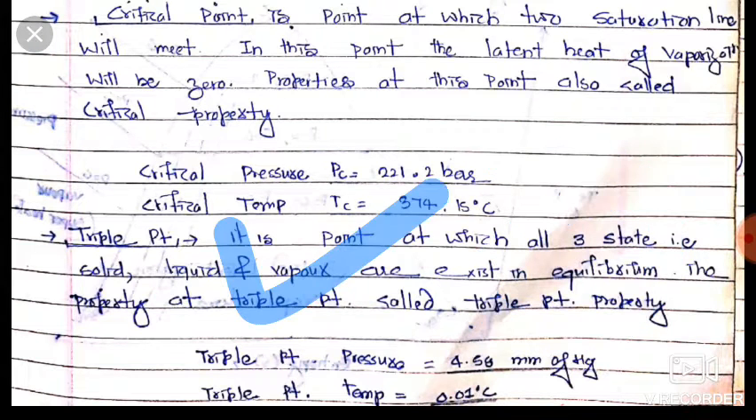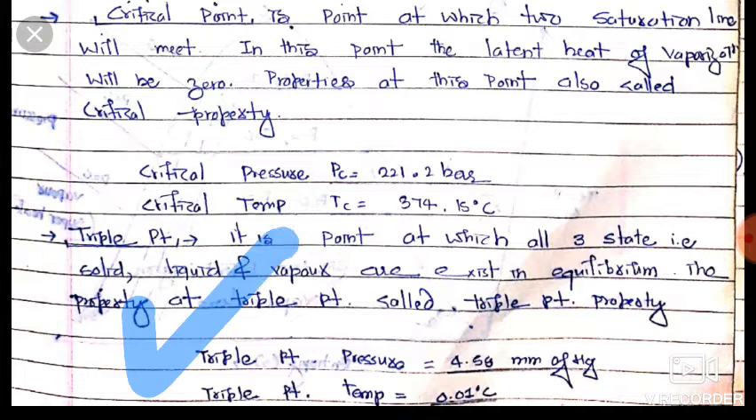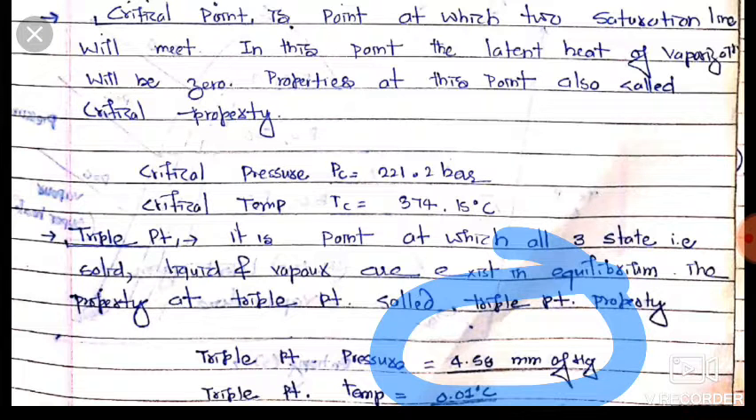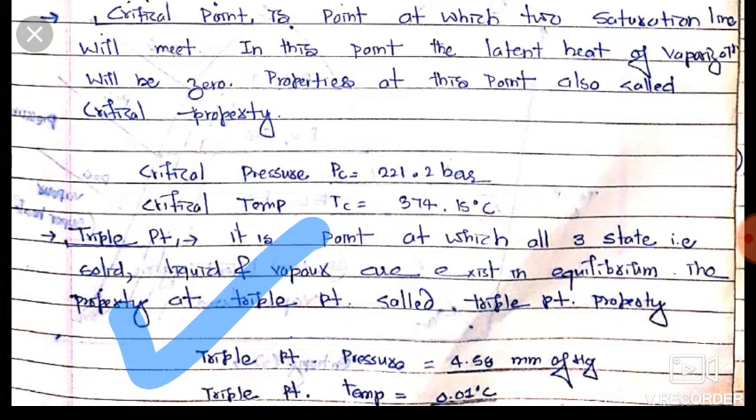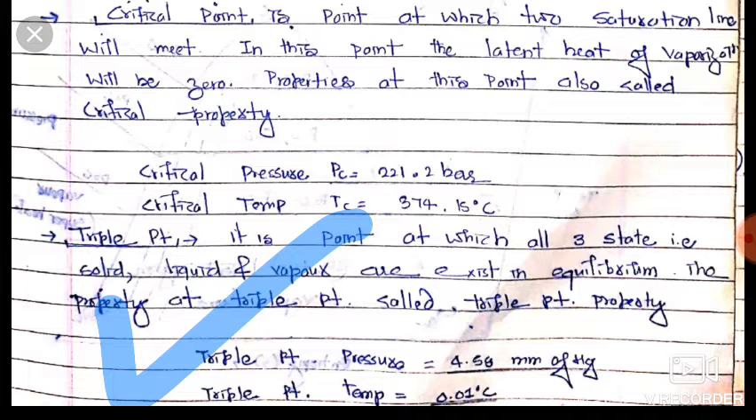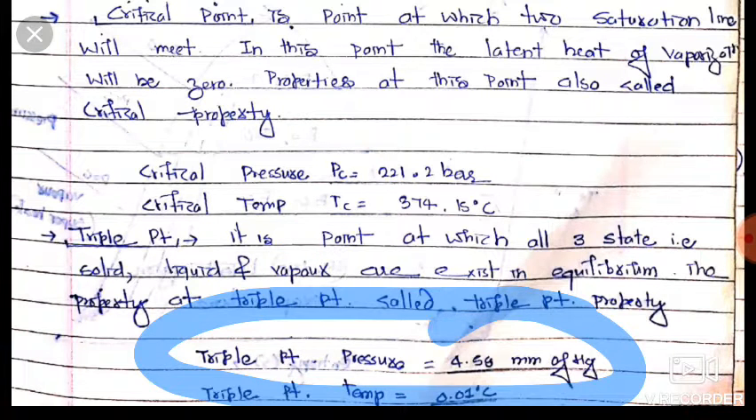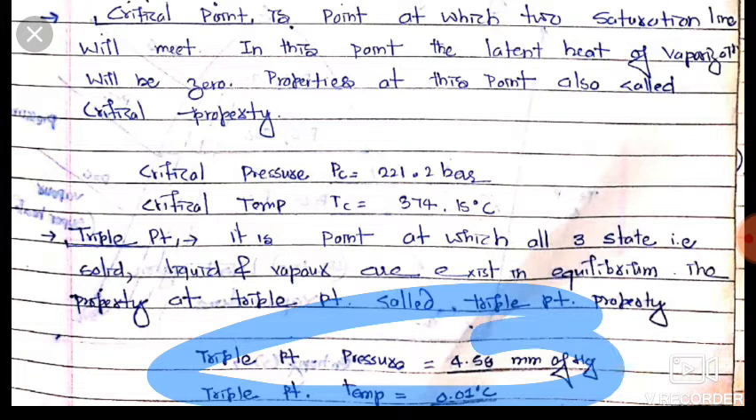The properties at that point are called triple point properties. So friends, the triple point pressure is equal to 4.58 mm of Hg, and the triple point temperature is equal to 0.01 degrees Celsius. These are very low values, and at this point equilibrium exists between the solid, liquid and vapor states.